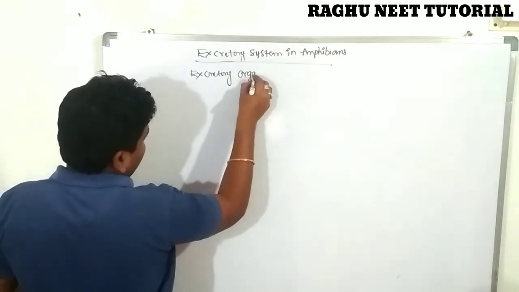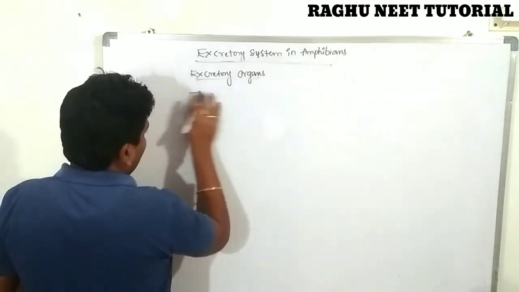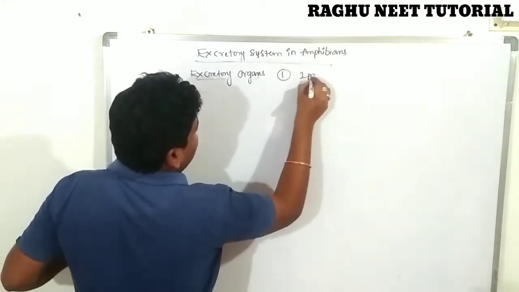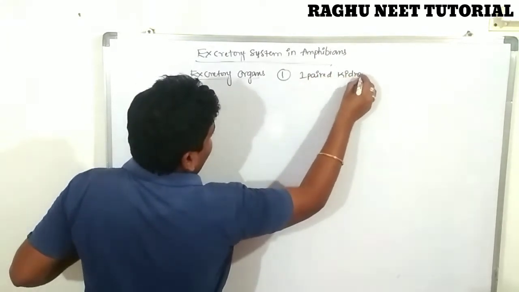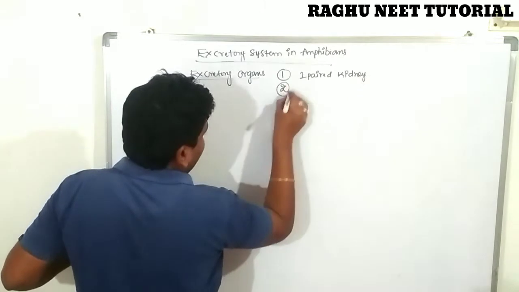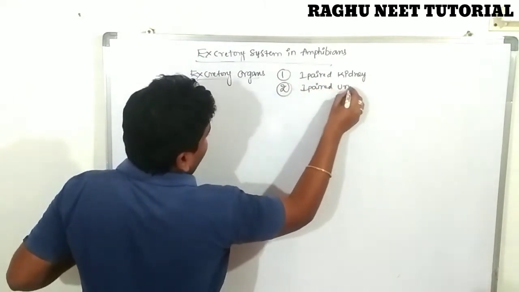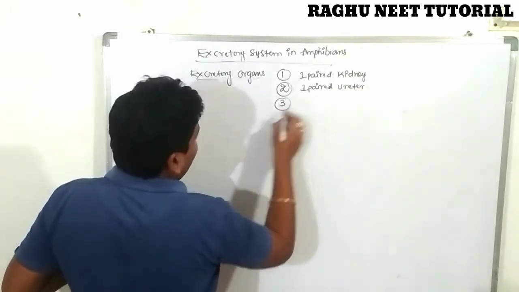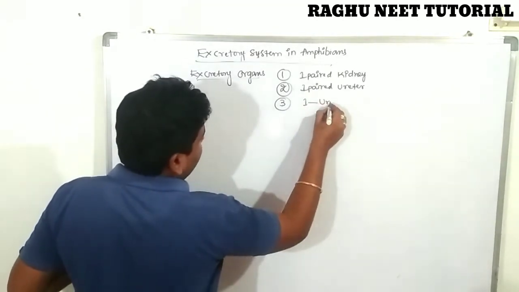How many excretory organs are there? The first one is one pair of kidneys. The second is one pair of ureters. Then only one urinary bladder.